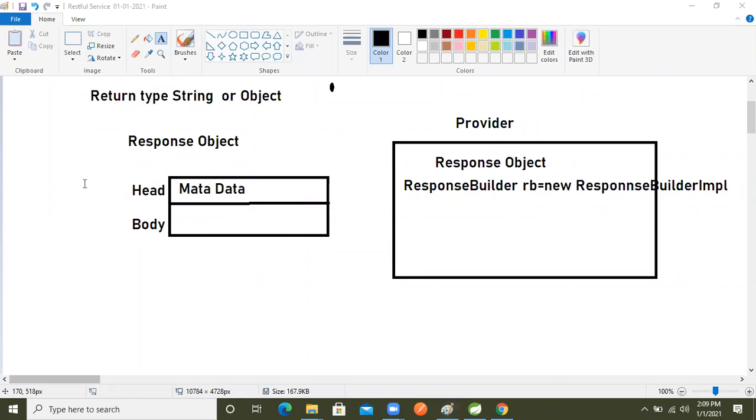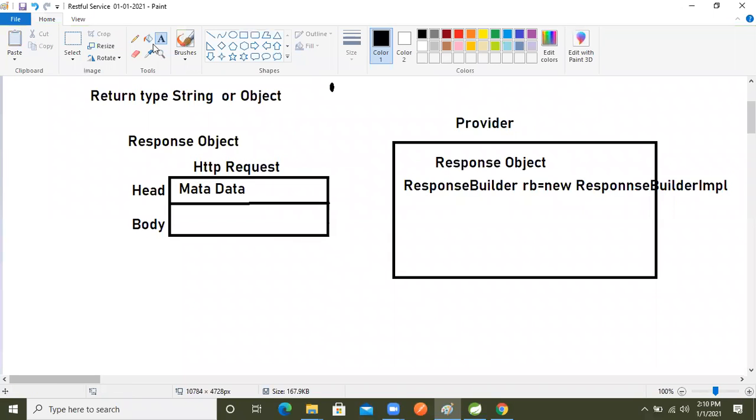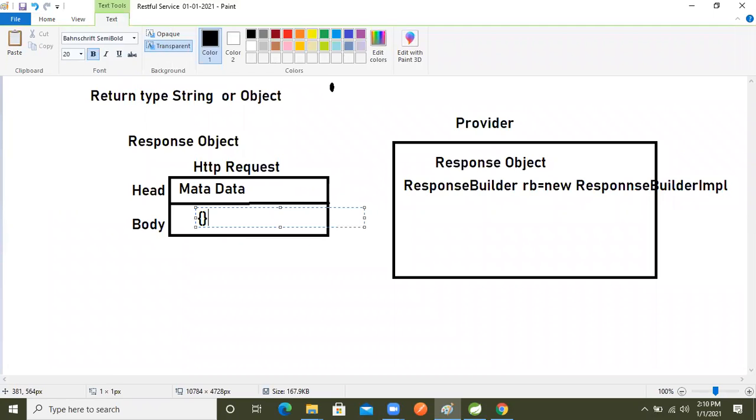In the request, we are making an HTTP request, right? Whenever we are making the HTTP request, based on that, what is there? Our JSON data or XML data. Here JSON data is there,